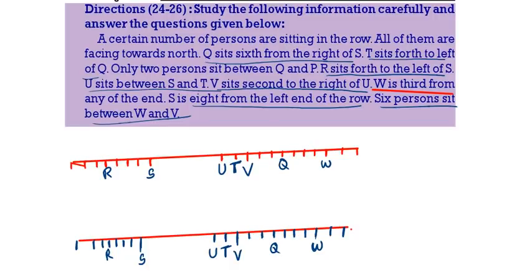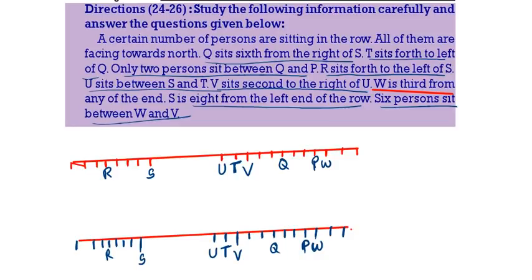Then only two persons are there between Q and P. Between Q and P there are two persons. Here also between Q and P there are two persons. Then see the next one. So between Q and P there are two persons. So this is the total puzzle.